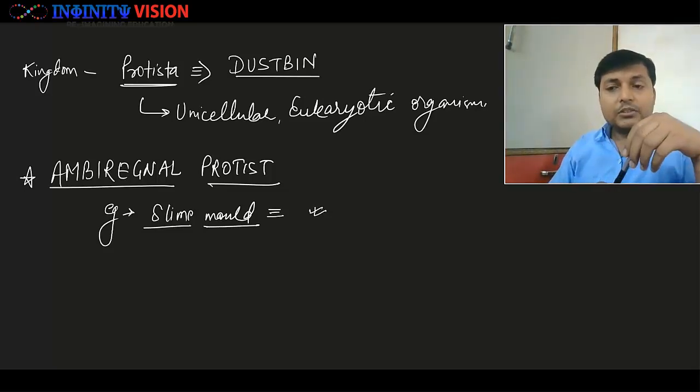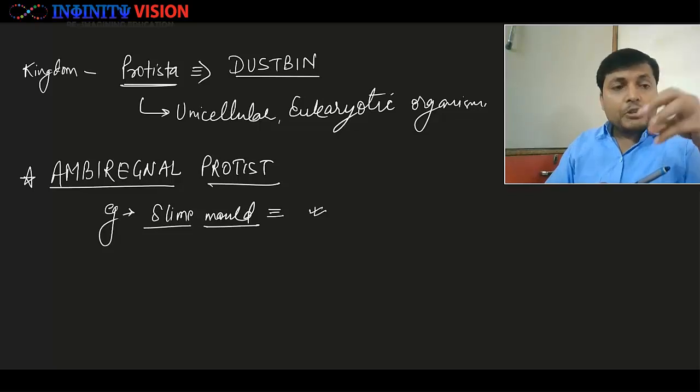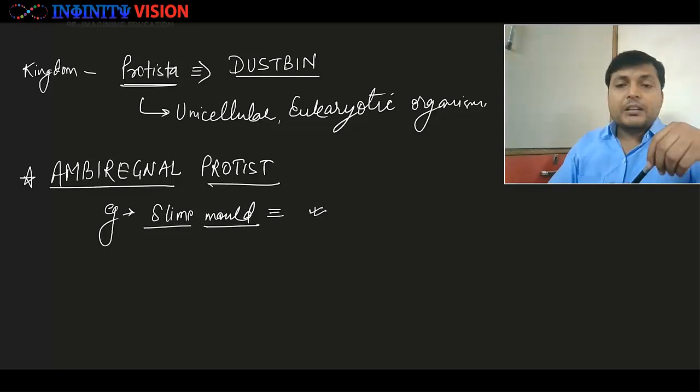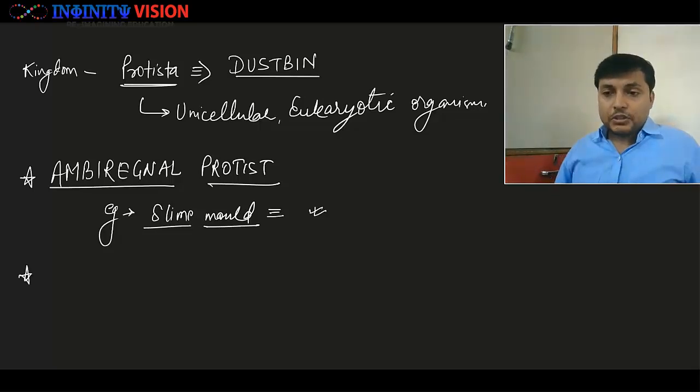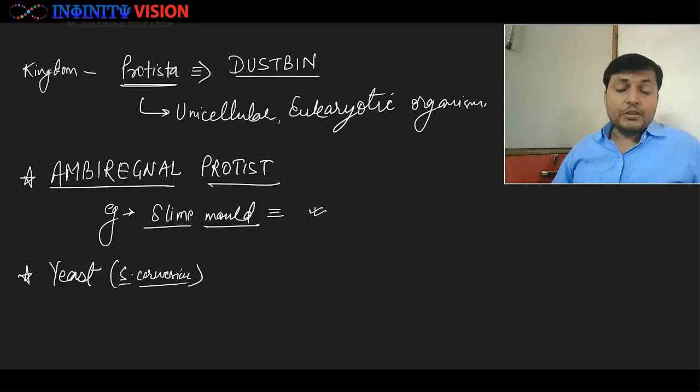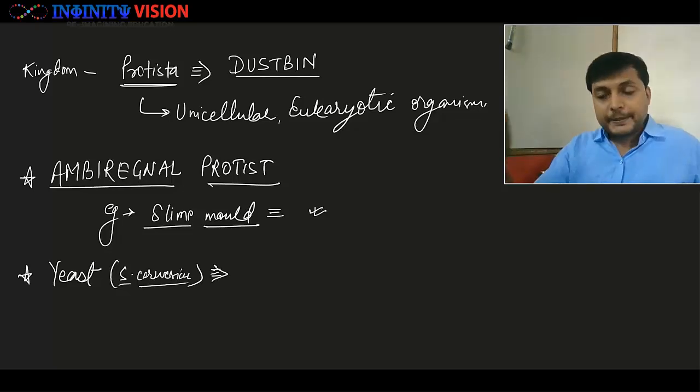Now since we are talking of changing taxonomy, can you see that the members of Protista which were earlier members of Protista later have been classified into some other kingdom. Okay, say for example, if we talk of yeast, basically we are talking about Saccharomyces cerevisiae, the baker's or the brewer's yeast.